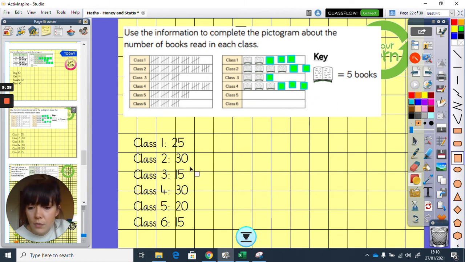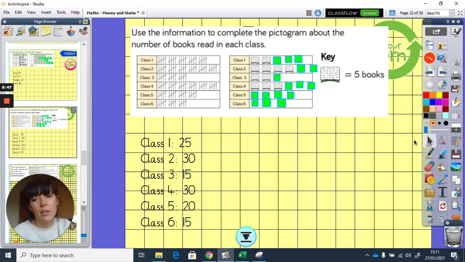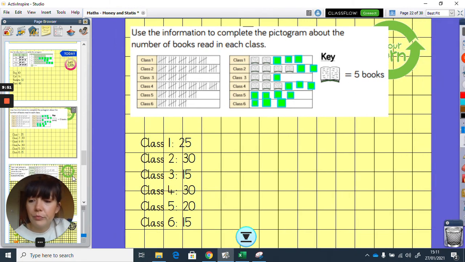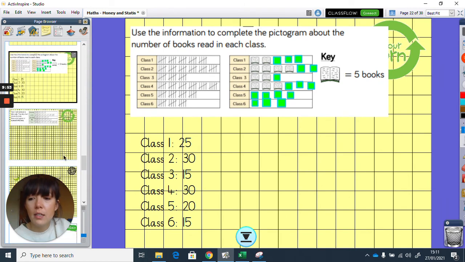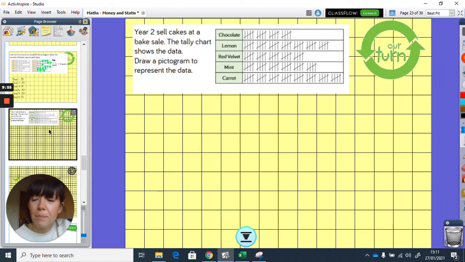Oh, we haven't done any for class 5, so that's 20. So we need to do this one all by ourselves. 5, 10, 15, 20. Oh, it's a bit big. Class 6 is 15. So 5, 10, 15. Okay. So yours is probably going to look a lot neater than that. So there we go. Right, the next thing is going to get a little bit even harder.